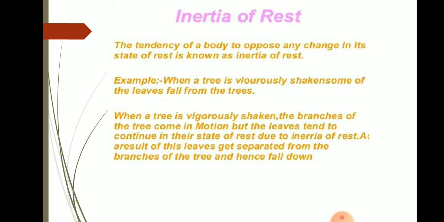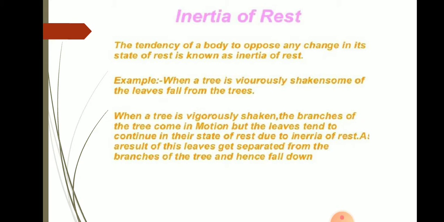That is because of inertia of rest. When a tree is shaken, the branches of the tree come into motion, but the leaves and the fruits tend to continue in the same state of rest.